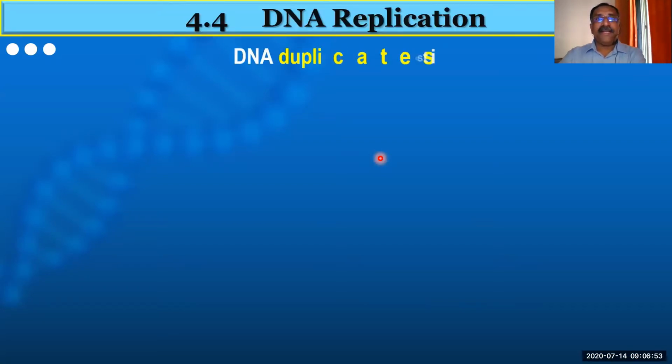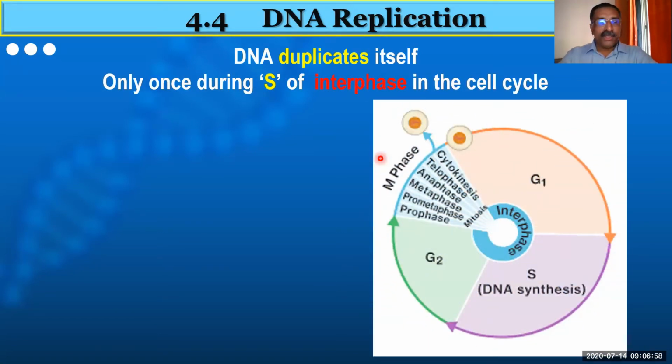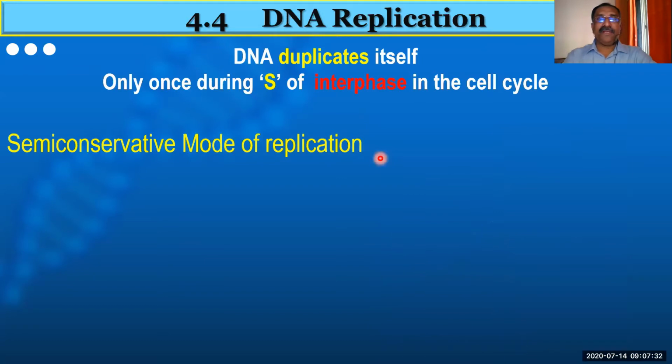The point we have seen is that DNA duplicates itself during which time? During the synthetic phase of cell cycle. You know, cell cycle, that is mitosis we are talking about, meiosis we are talking about. So when the cell is dividing, you see that there is a pre-stage of division. Just before the dividing stage, there is a synthesizing process. There is a preparation for the coming division. And that is said to be the interphase. So during interphase, the duplication of DNA takes place. This is what we have seen yesterday.